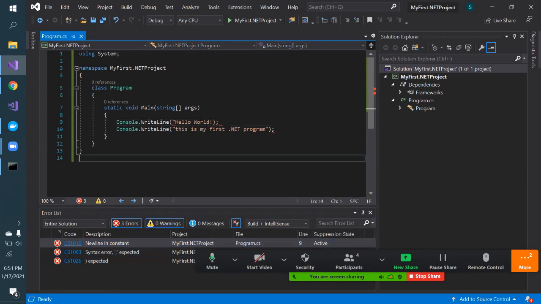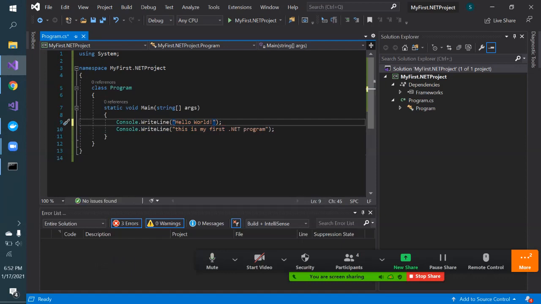And if there is an error, see at that below line, it will show some kind of red mark, this red mark. So what if I mouse over it. Sometimes what happened, we have started, but it is not able to identify whether that string is closed or not. So I should add this double quote, and see, automatically that error has gone. So as soon as you type it, it will quickly scan whether the program is correctly written or not. And then based on that, it will throw an error if there is some syntax error.